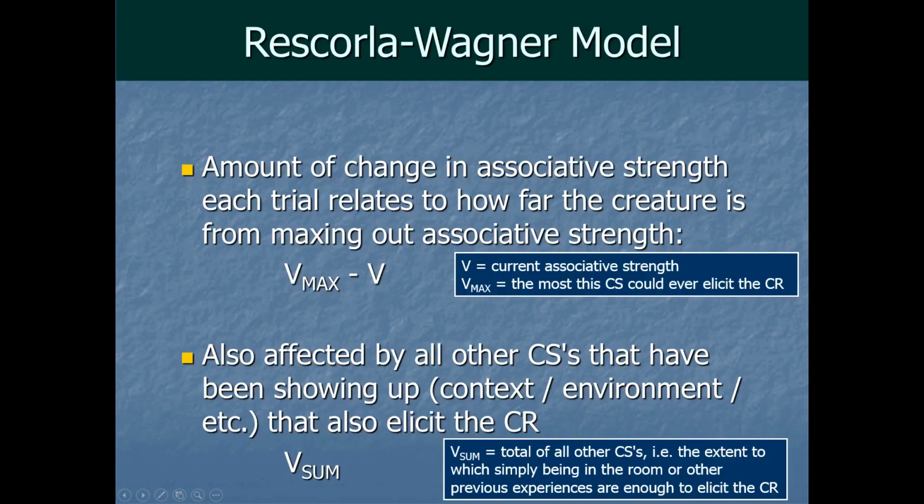So if simply being in the room or seeing the experimenter is also enough to elicit a little bit of salivating, that means there's a little less power available for my sound plus meat pairing. So we should subtract out V sum to see how much power is left. In other words, Vmax is going to be distributed across all the different CSs. So the one thing we're intending to train, that would be one, but also anything else that happens to show up with the US sometimes.